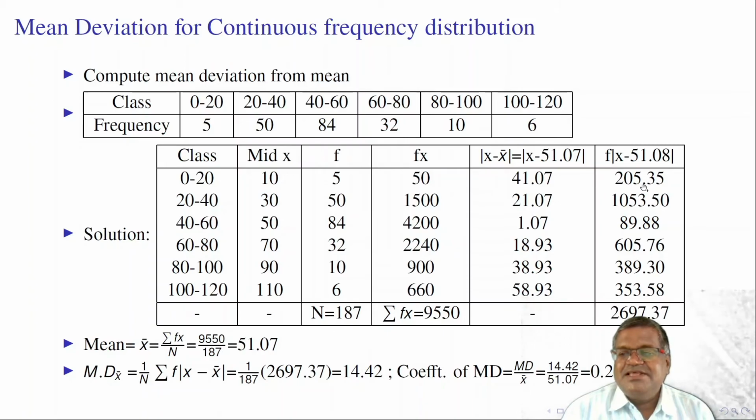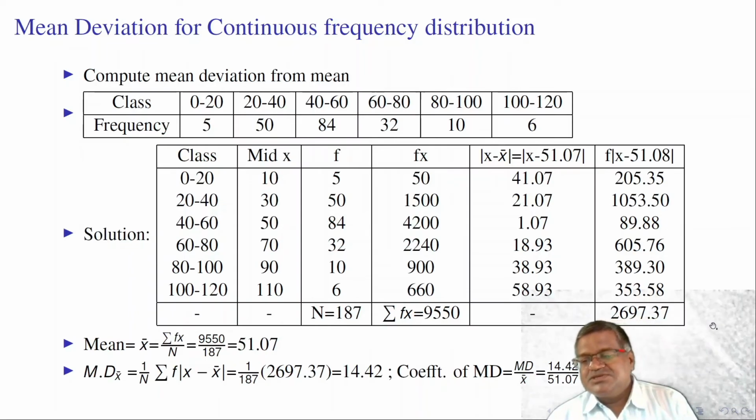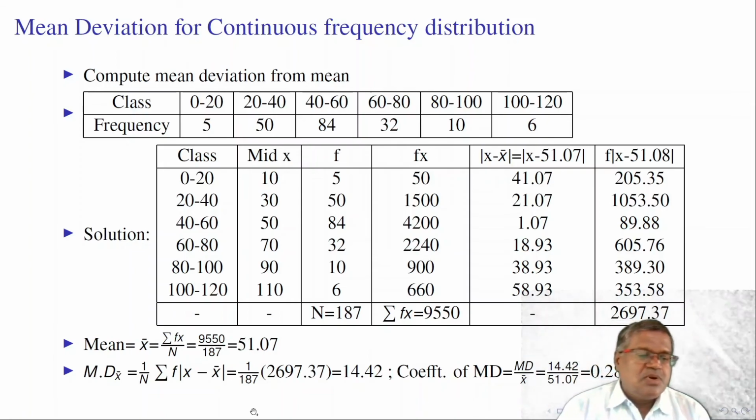After multiplying all these values, we need to add all these values. This is summation f into modulus of x minus x bar value, 2697.